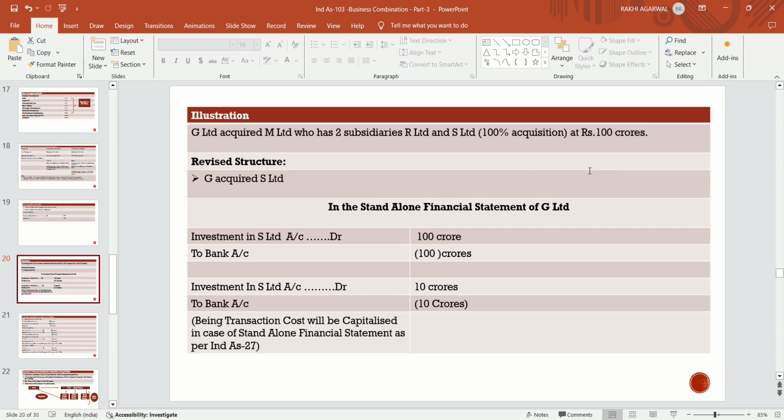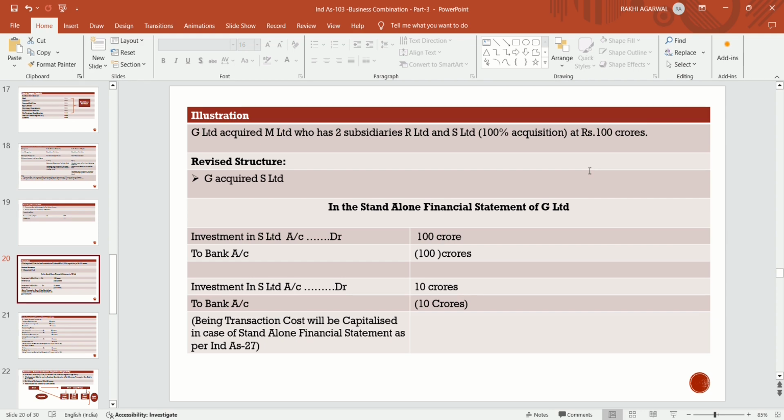So the revised structure is that M Limited now has its subsidiary R Limited, and G Limited holds the investment in S Limited. Now there are two separate legal entities, G Limited and S Limited. So they will prepare standalone financials of their own and also the consolidated financial statement.